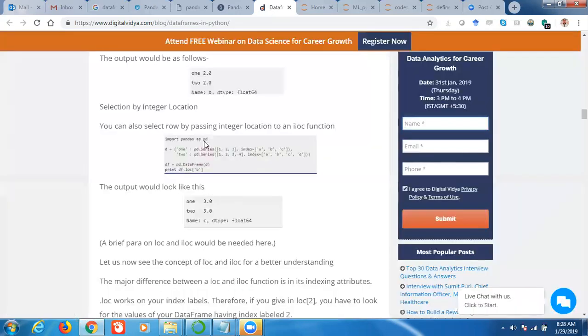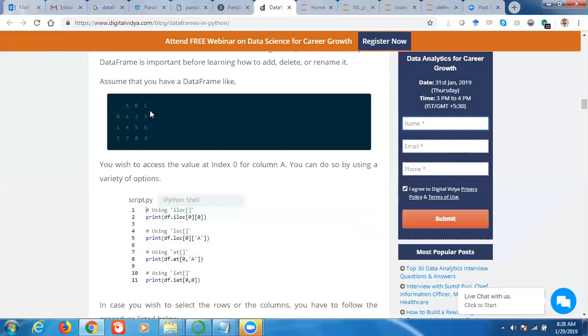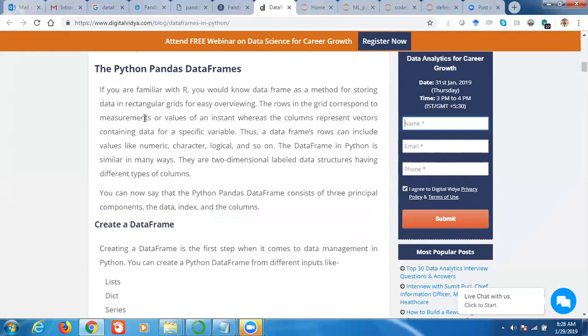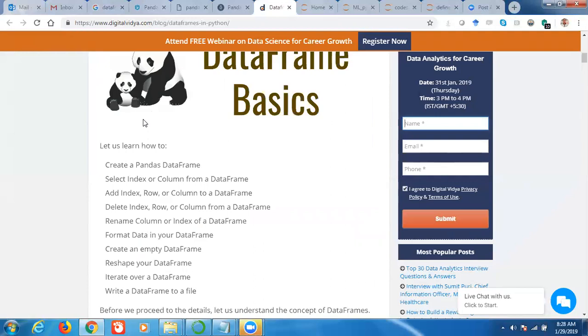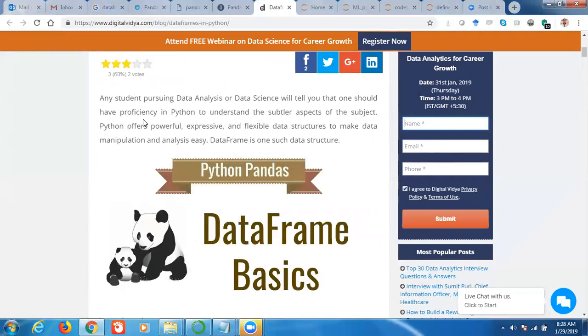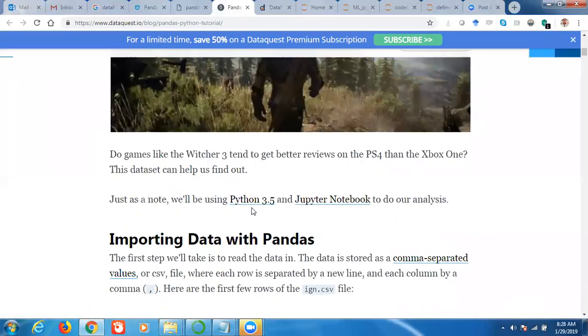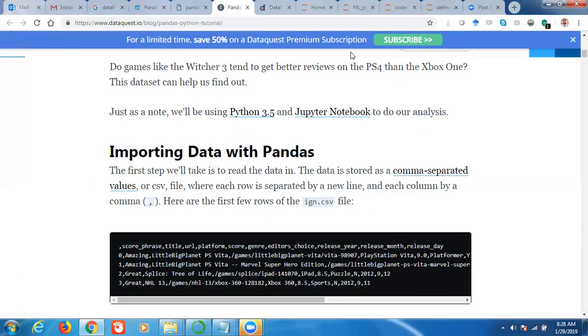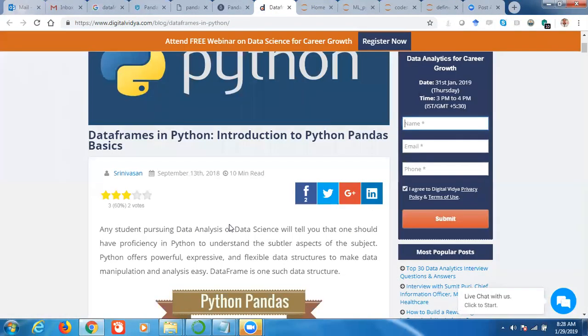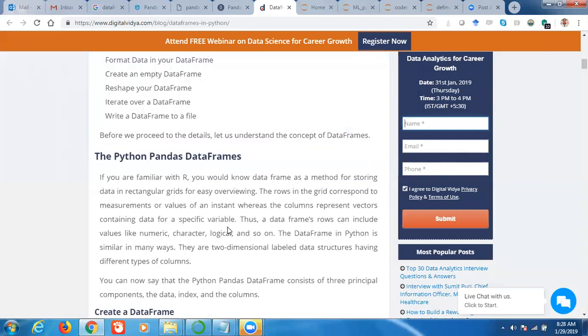Columns are generally known as features or variables, and rows are the records. We have seen, like in Excel, we can represent the data in this manner. So a similar type of concept is also used in Python. Data frames are used for storing whatever data we have in a tabular form. There are many tutorials available for data frames. The purpose of the data frame is to store the data in a tabular format, represent the data in a tabular format, right?